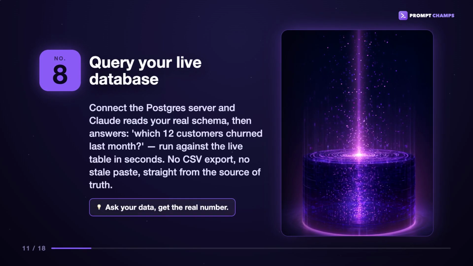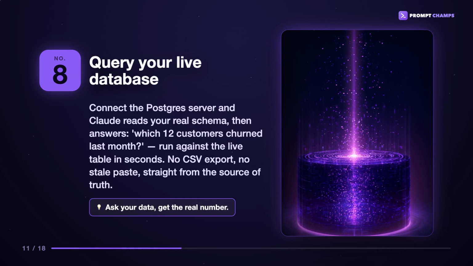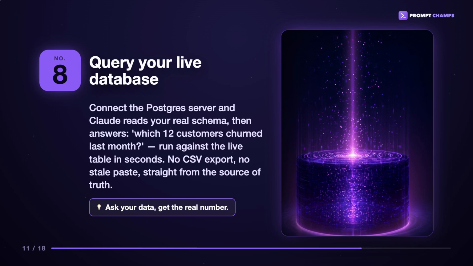Number 8, query your live database. Connect the Postgres server and Claude reads your real schema, then answers. Which 12 customers churned last month? Run against the live table in seconds. No CSV export, no stale paste, straight from the source of truth.